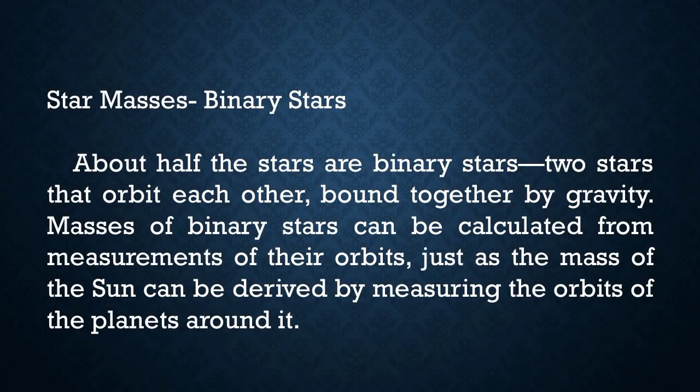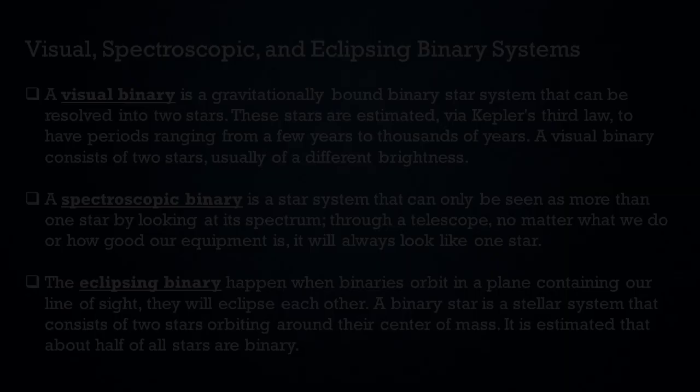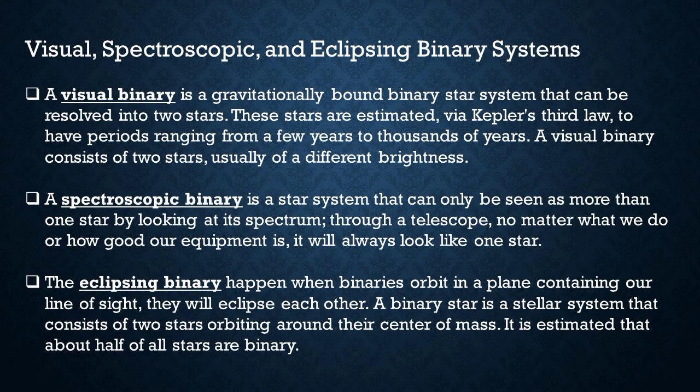Star masses, binary stars. About half the stars are binary stars, two stars that orbit each other bound together by gravity. Masses of a binary star can be calculated from measurements of their orbits, just as the mass of the Sun can be derived by measuring the orbits of the planets around it. There are three binary systems. Number 1, visual binary system. The next one is the spectroscopic binary. And the last one is eclipsing binary.